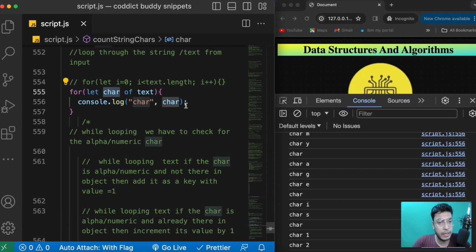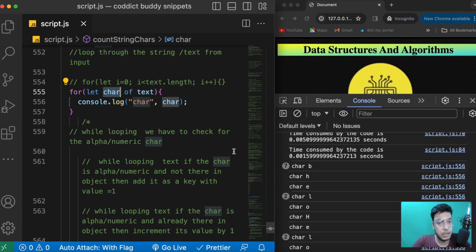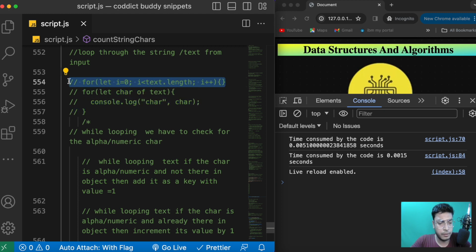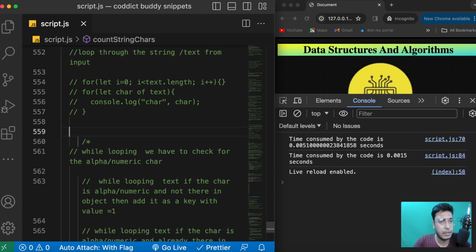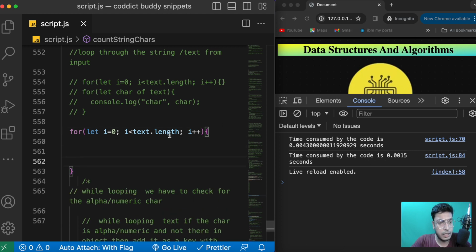So with this one we can directly access the text, or we can directly access the element, if we are looping through some object or data structure. Right now it's just a string, so I directly started accessing the characters which were there in the string. Quite simple, quite straightforward. You can use this one, but I'll go with the other one, because most beginners face a hard time trying to understand how this one is working. This one might be quite new for some of them, so let's keep it simple and keep using the basic one.